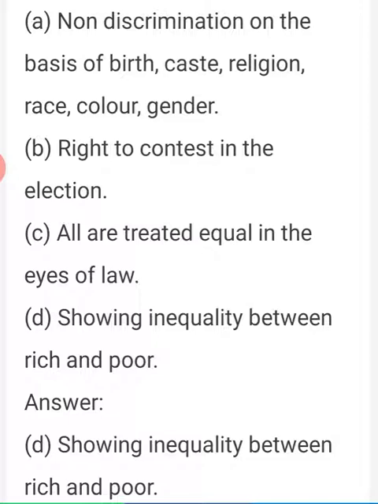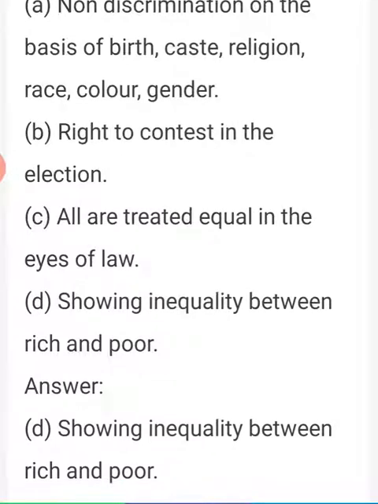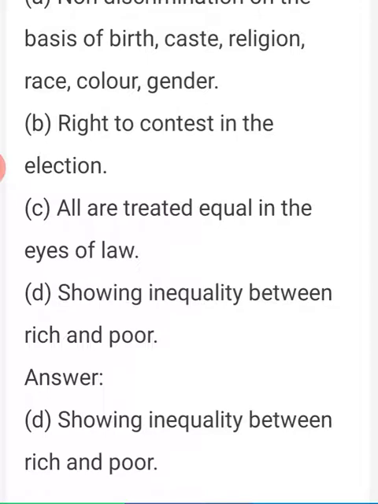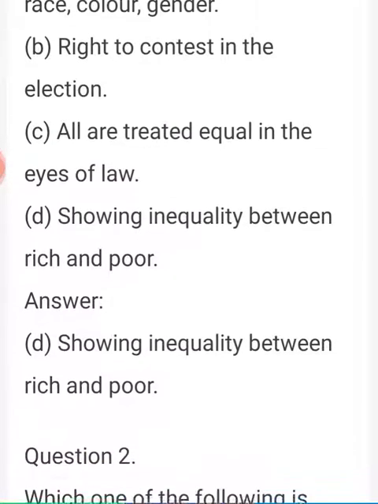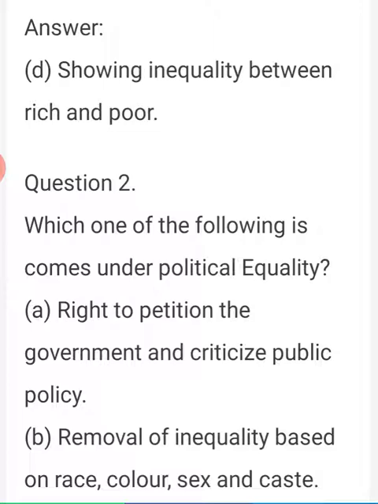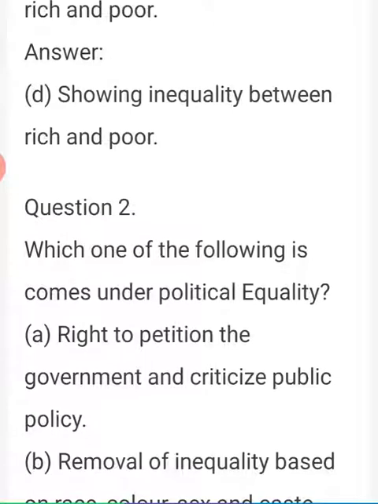D, showing inequality between rich and poor. Okay, the correct answer is option D, showing inequality between rich and poor. Okay, the correct one is D option.